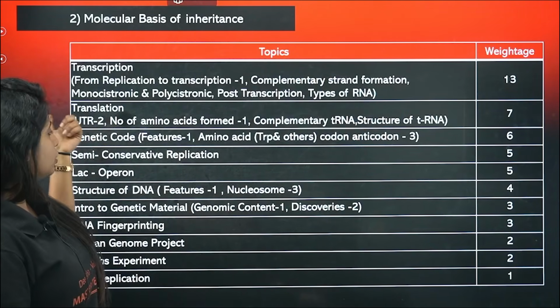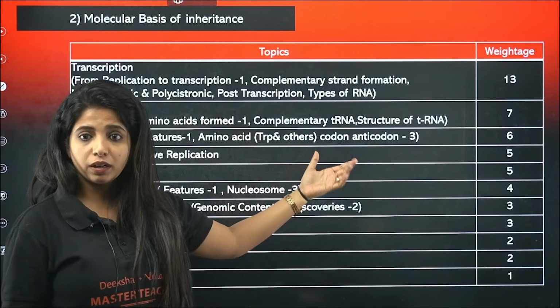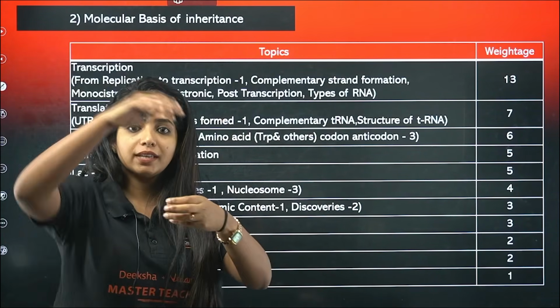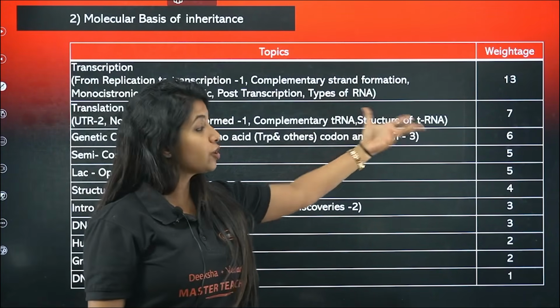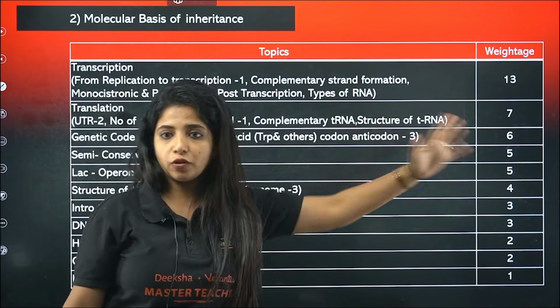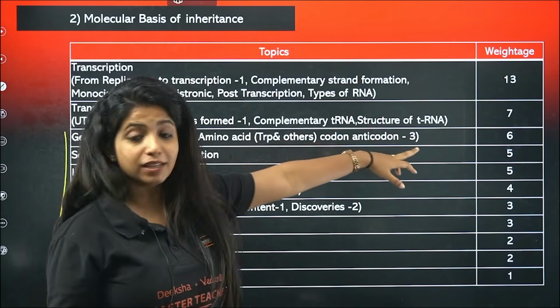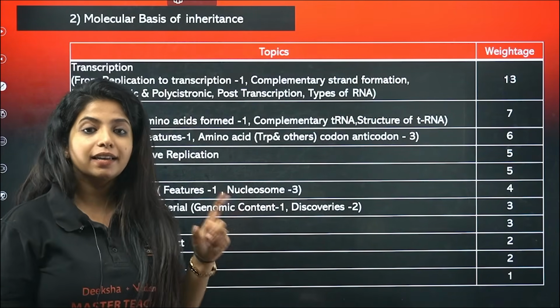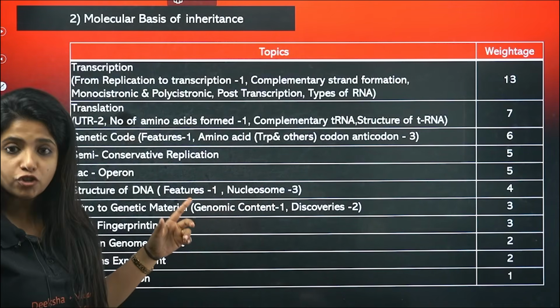Okay, translation: UTR or untranslated region questions have come. Amino acids formed, that has come. Complementary tRNA, which is the complementary tRNA, you might be asked about that. Structure of the tRNA, amino acylation, all of it, 7 questions have come. Apart from it, genetic code: 6 questions have come. In the live of top 100, I have told you a way to remember the genetic code. If it could be helpful, check it out.